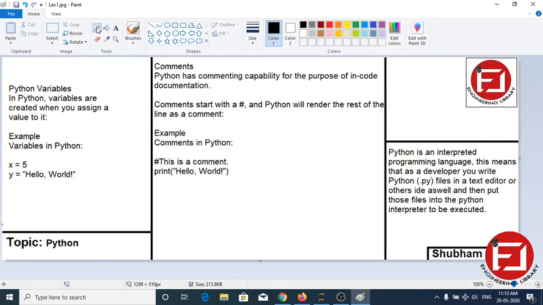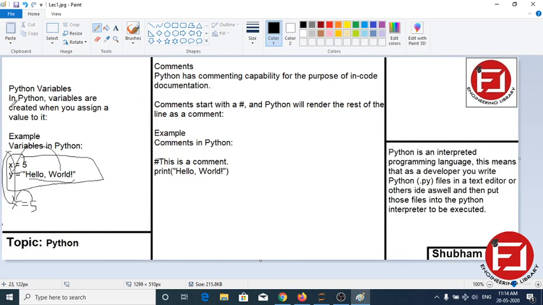So a variable is something in which we can store a value. That's all, nothing else. Simple. So if we are assigning a value to a particular variable, then we have to write it in this fashion. First the variable name, like x, then we give an equal to sign, meaning assigning the right hand side value to the left hand side. x equals 5 means 5 will be assigned to the x variable. Again, y is equal to hello world. So this hello world will be assigned to y. So x and y are just variables.